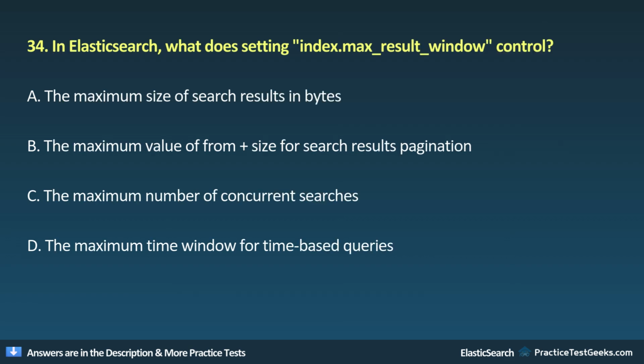34. In Elasticsearch, what does setting index.max_result_window control? A. The maximum size of search results in bytes. B. The maximum value of from plus size for search results pagination. C. The maximum number of concurrent searches. D. The maximum time window for time-based queries.